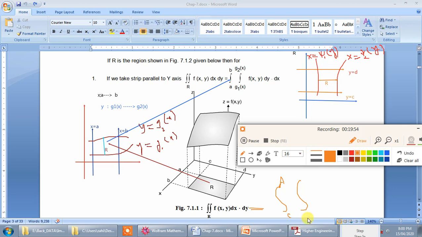During its motion, you can see that the left end is on x equal to psi 1 of y.